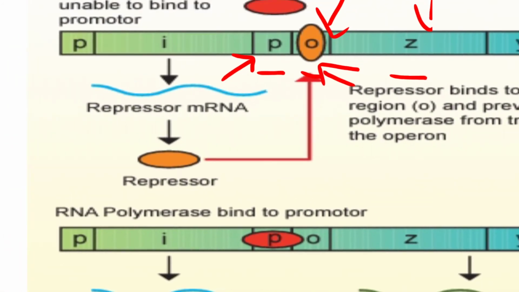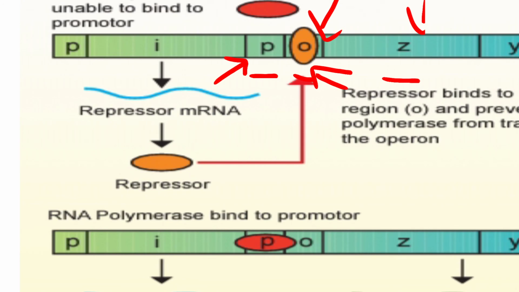And you can see a repressor mRNA here. The repressor comes from the mRNA, that is, it's separated, and this repressor molecule will join with the operator gene.